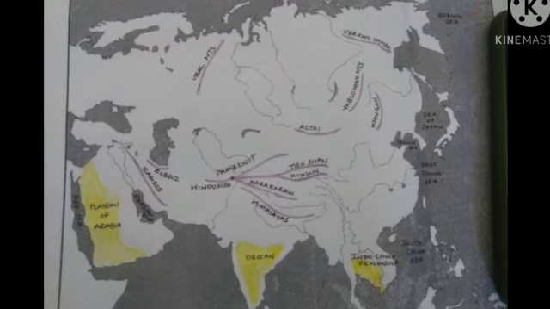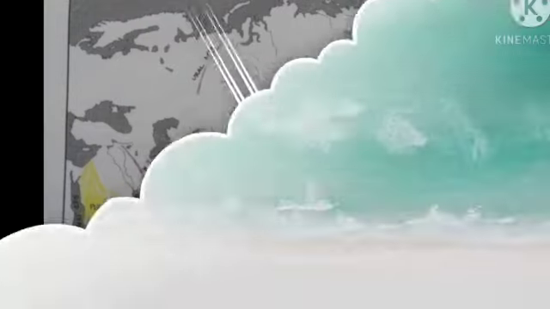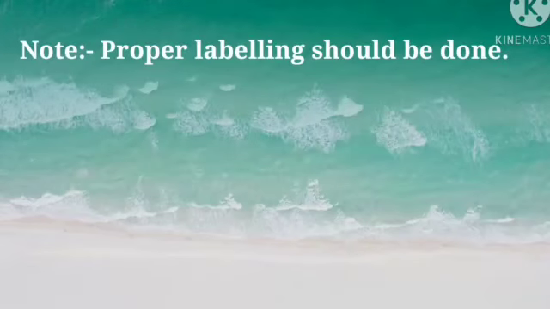With this, we have completed the physical map of Asia. Today, mark all these features in the reverse map of Asia with proper labeling and neatness.